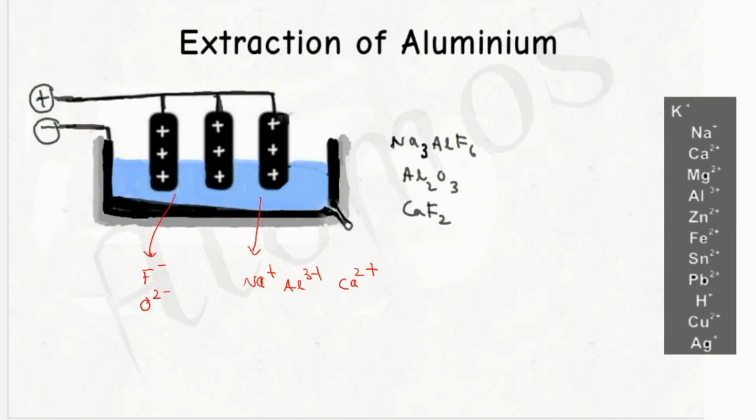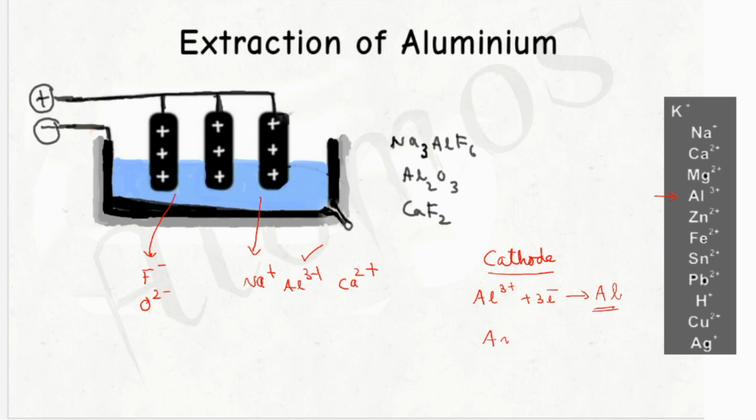What will be the reaction taking place at the cathode? As per the position of ions in the electrochemical series, Al3+ ion will be getting more chance to get discharged. So Al3+ ion will be moving towards the cathode and it will be accepting 3 electrons and will be getting deposited as aluminium. We got aluminium, molten aluminium.